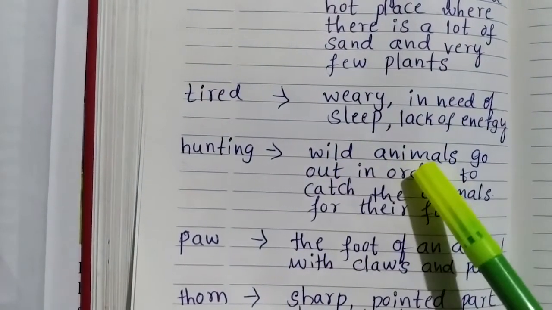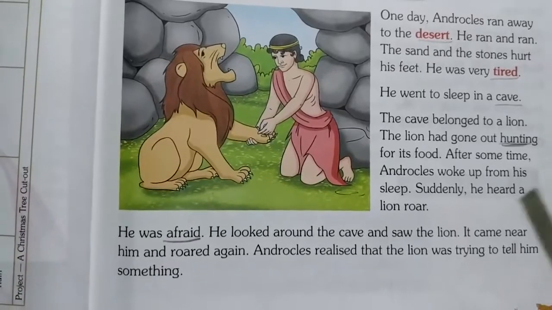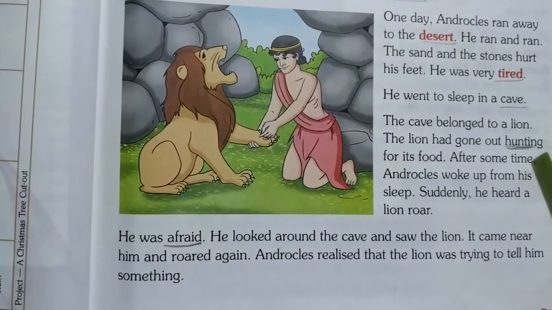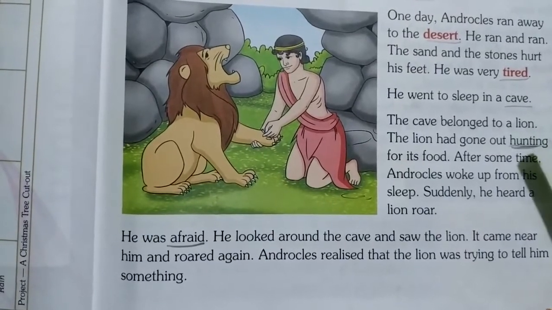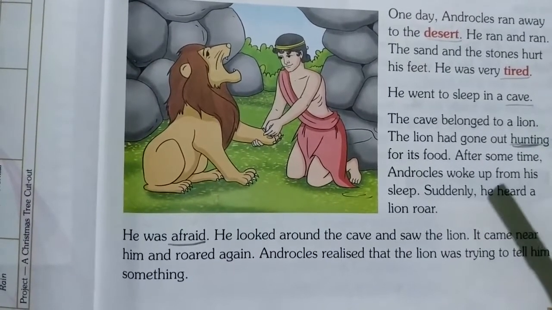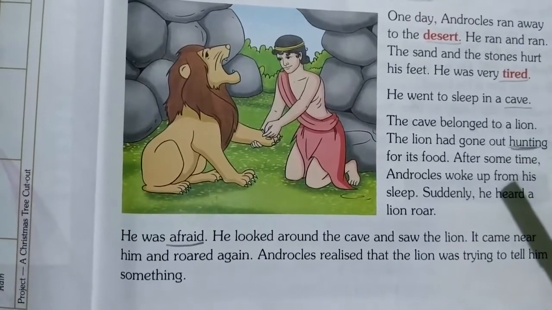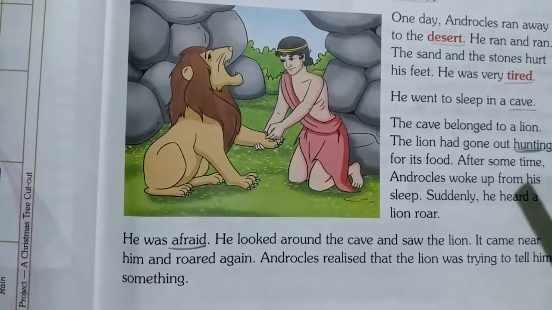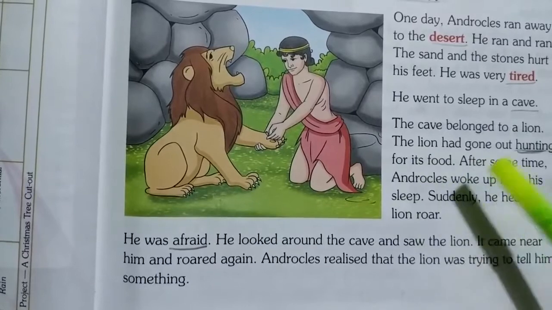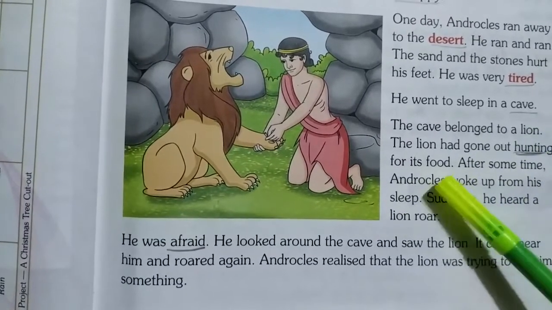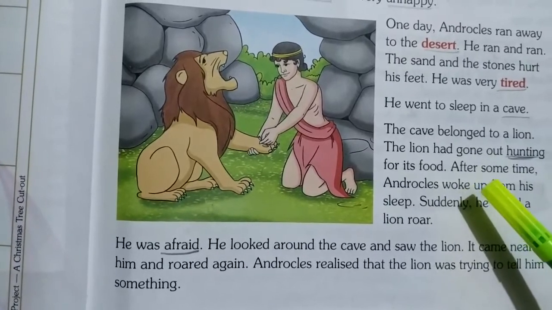Hunting means, see children, wild animals go out in order to catch the animals for their food. Now see children, in this time, the lion is not there. Who is staying? Now Androcles is staying in that cave. Why? Because he is so tired, to take a rest. He is staying in a cave. But now here see, a lion had gone out hunting for its food. To get his food, it had gone out.